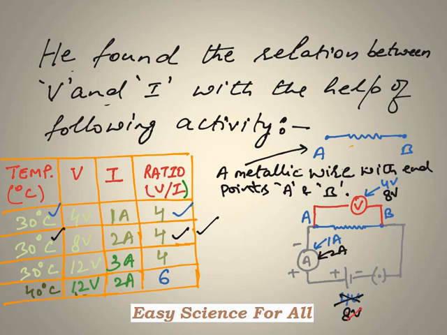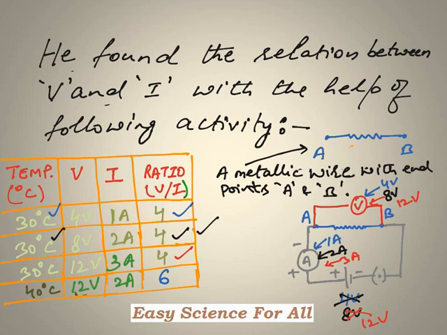In the third case, again we replaced the 8 volt battery with a 12 volt battery, and as soon as we did that, this voltmeter again showed us a reading of 12 volt across the ends of this wire AB, and also the ammeter reading changed to 3 ampere. Now if again we find the ratio between voltmeter reading and ammeter reading, it comes out to be 4. Not to mention that again we are keeping the temperature of the wire constant over here.